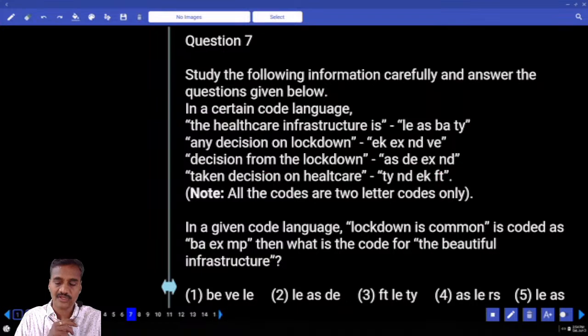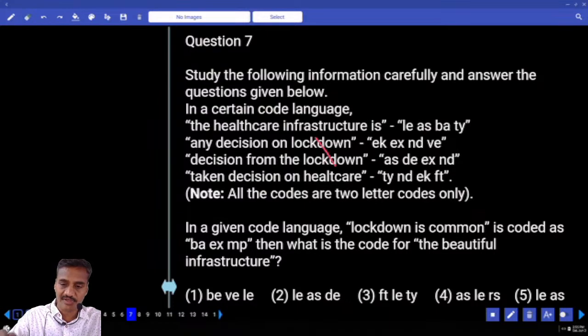Then 7th, lockdown is common. Lockdown is common between the first, second and the third. Then what is the code that is common? EX. The code given to the word lockdown is EX. Now we are left with is and common.